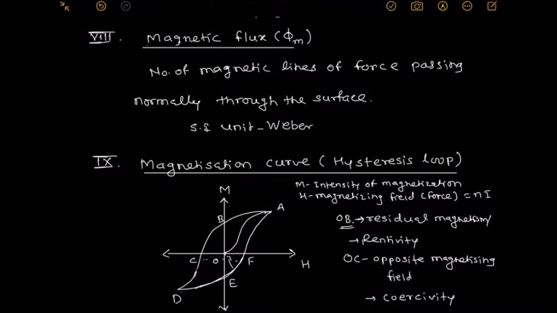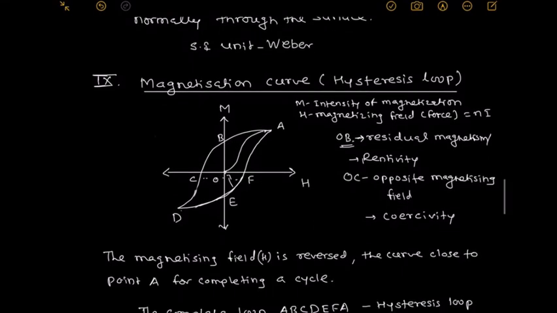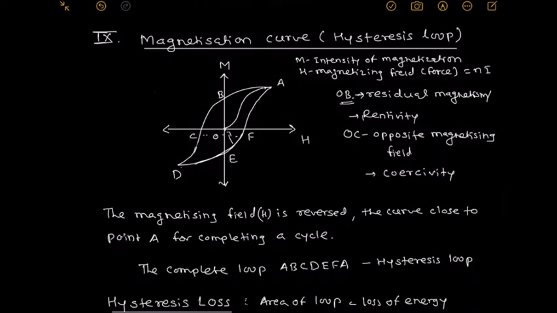Now, after reaching the saturation point D, the magnetic field H is again reversed and the curve closes at the point A, and we get one complete cycle. Hence, the loop A, B, C, D, E, F, A, such a complete loop cycle is known as hysteresis loop.